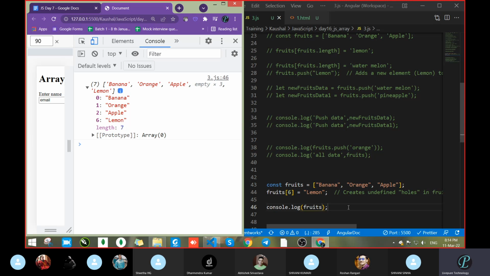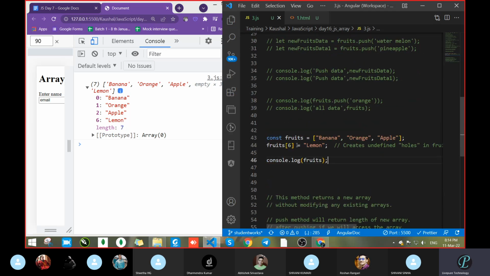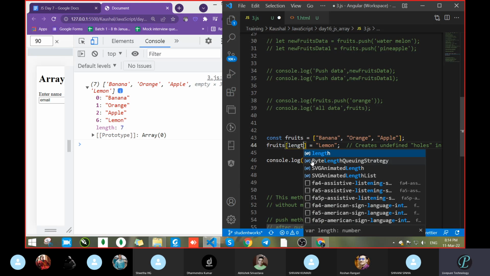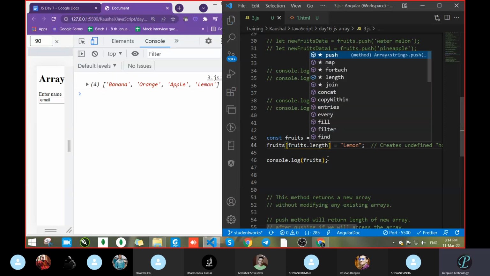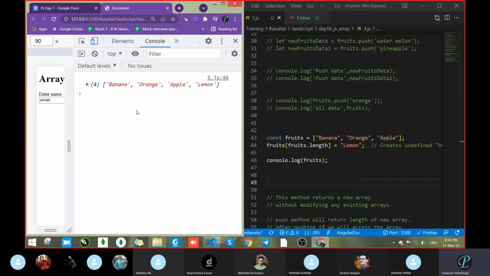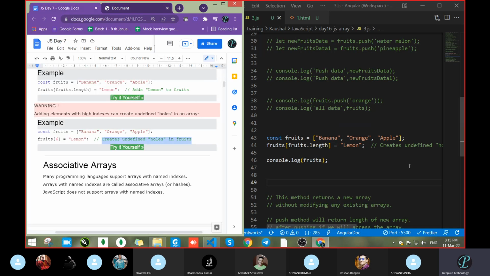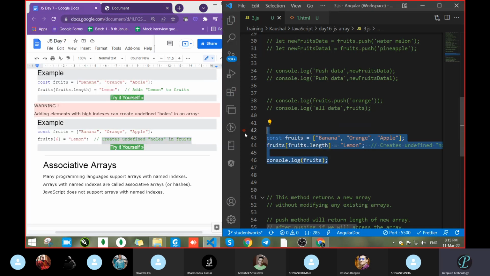So that's not a good practice. We can always go with the last one, like we already saw: array dot length. It will always keep the value at the last position, and it will not give you any holes there. Clear? Or anyone having any doubt?